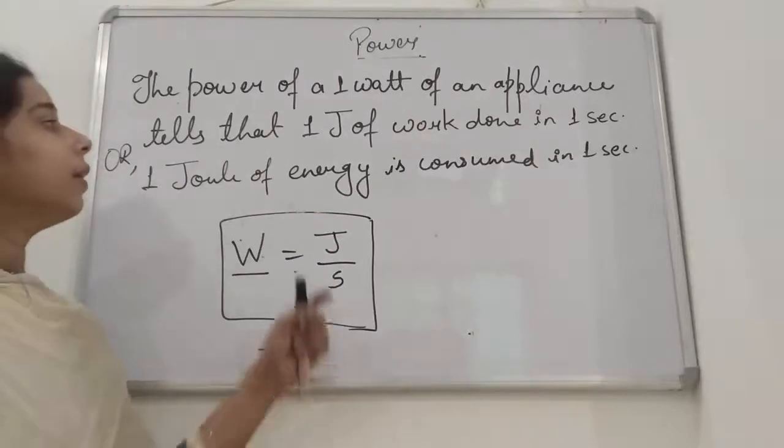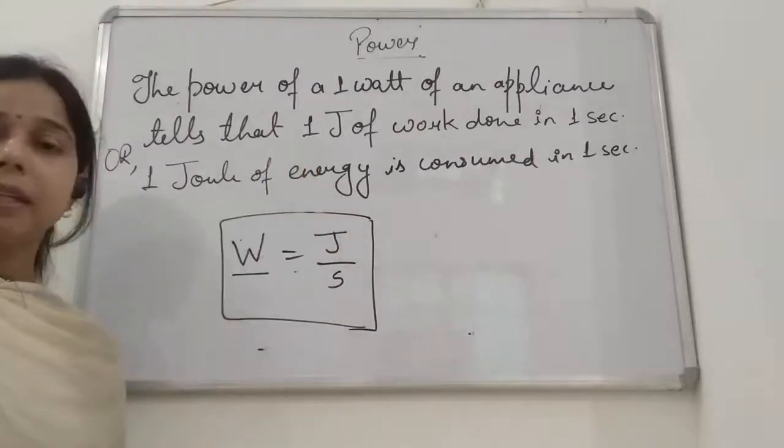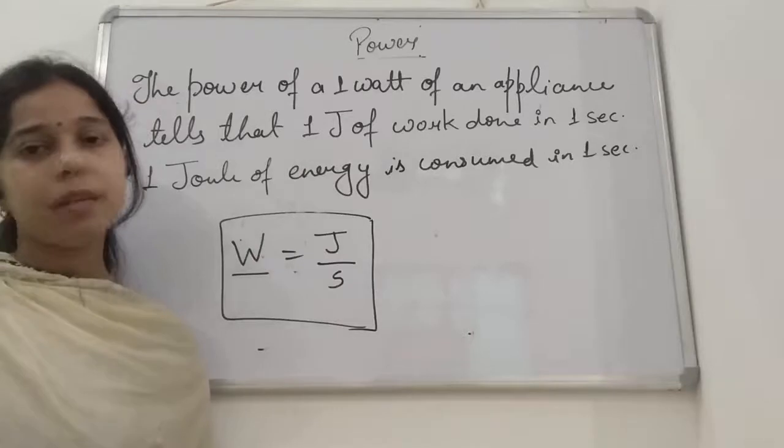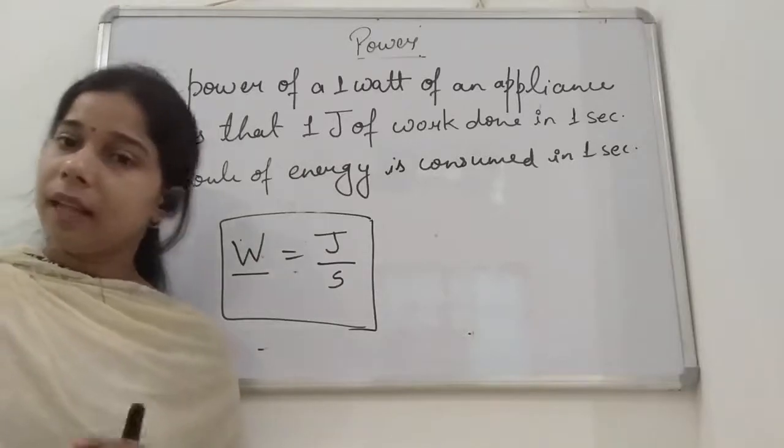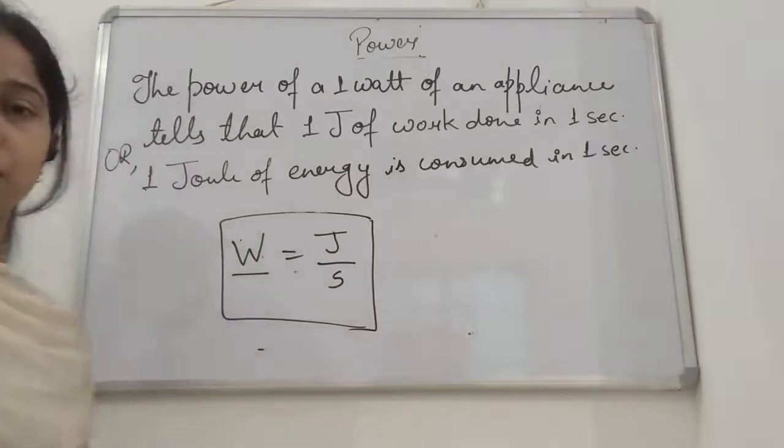And here, 1 joule of work is done per unit second, or in 1 second. That defines the watt.